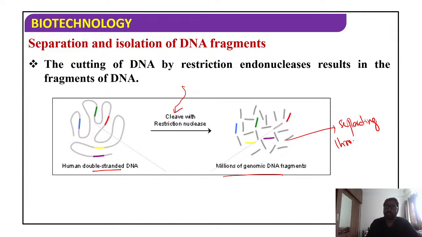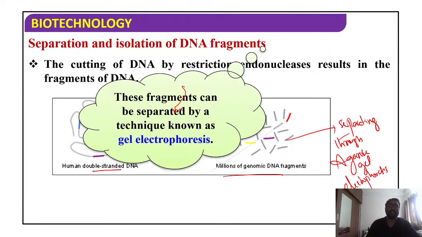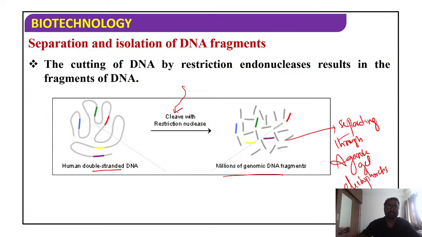Through which electrophoresis, students? Yes, Agarose Gel Electrophoresis. You see, these fragments can be separated. Once you digest this, you see this double-stranded DNA, once you have used restriction nucleases, it liberates and generates some fragments.